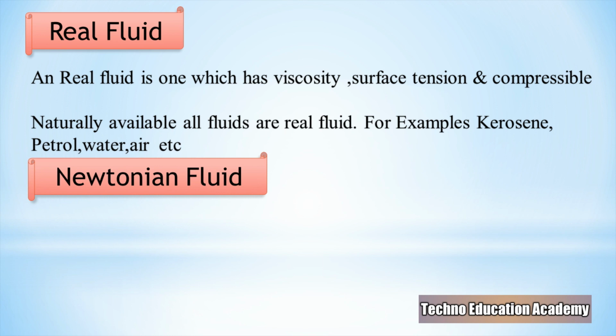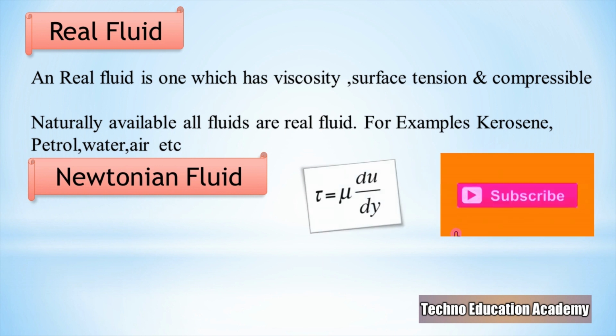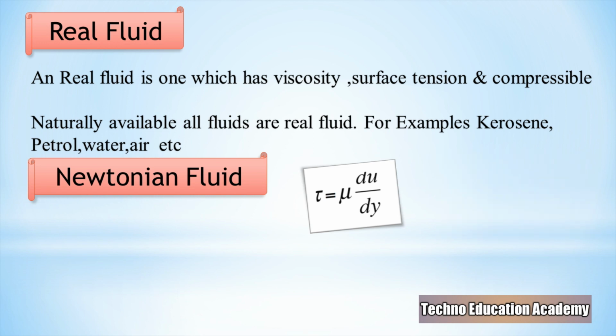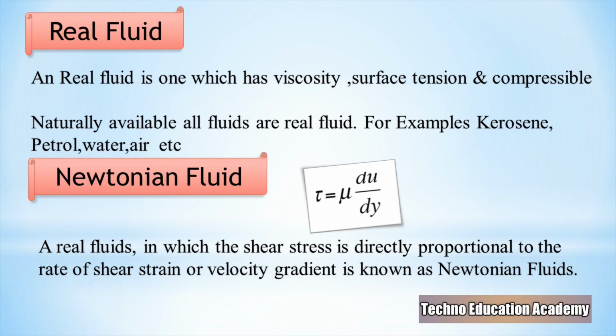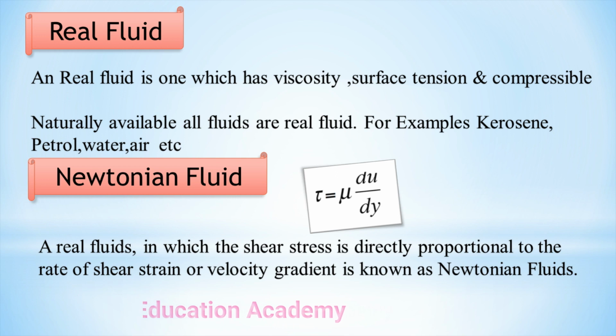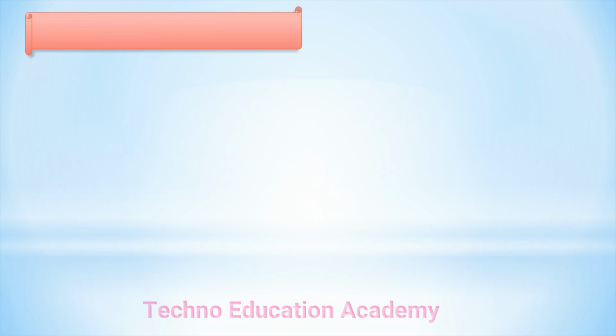Next one is Newtonian fluid. We know that according to Newton's law of viscosity, shear stress equals mu du by dy, where mu means dynamic viscosity and du by dy means velocity gradient. So a Newtonian fluid is a real fluid in which the shear stress is directly proportional to the rate of shear strain or velocity gradient. So in case of a Newtonian fluid, shear stress is proportional to the velocity gradient. It is called Newtonian fluid.